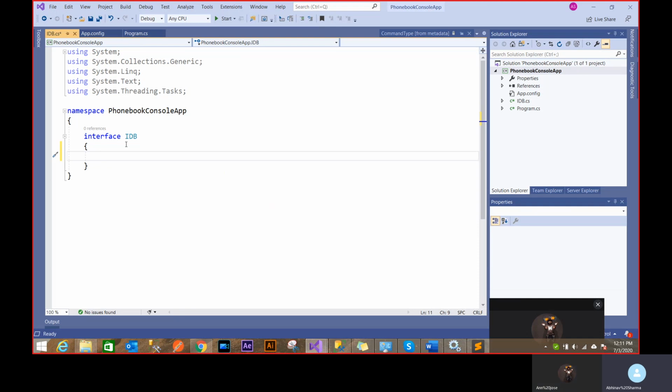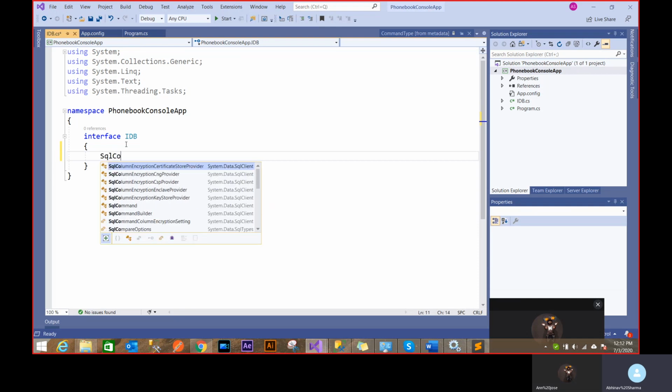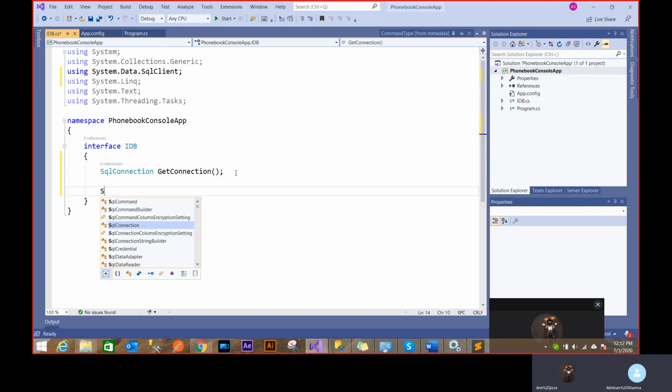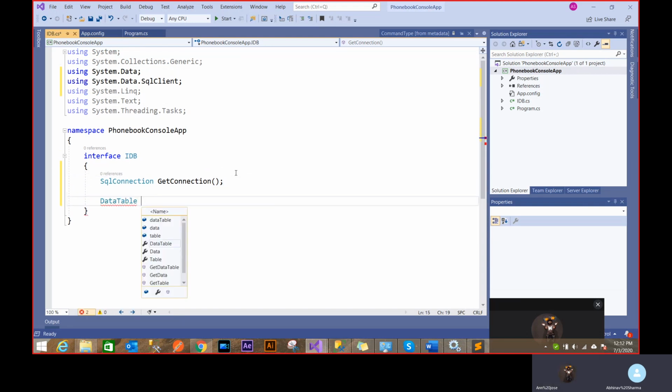In this interface, we don't provide any implementation, just a skeleton, of what my class functions will hold. So I'll add a function SQL connection, so that somebody should be able to get a connection from my application. That's the skeleton. Next, I would want somebody to execute a query. If he executes a query, I want to give him a data table back. So data table execute query, and he's going to provide me a SQL query.